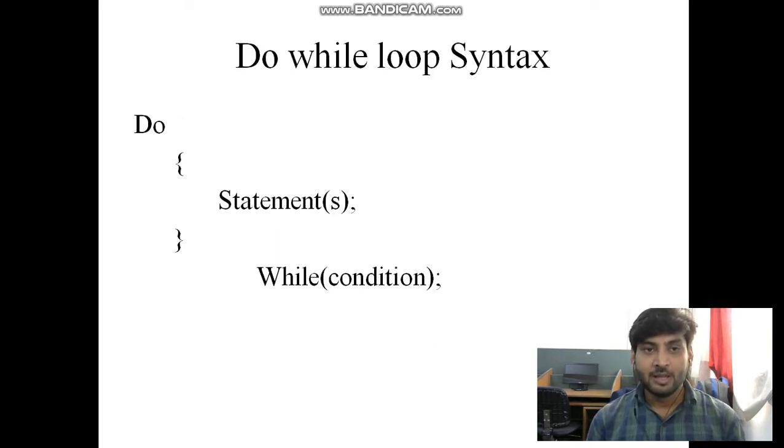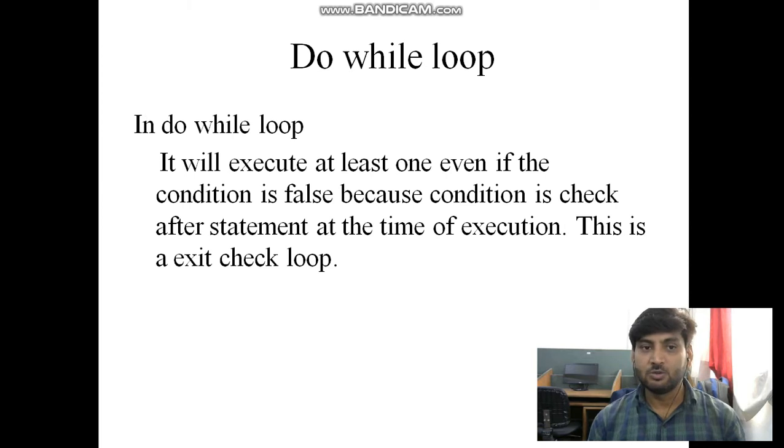You see the do while loop syntax. In do, we assign the statement first. Your execution pointer prints the value in the statement, then you check the condition. So this is how the do while loop works. It will execute at least once even if the condition is false, because the condition is checked after the statement.